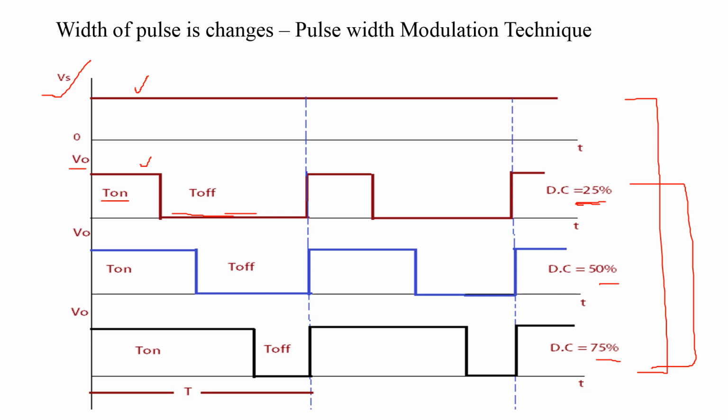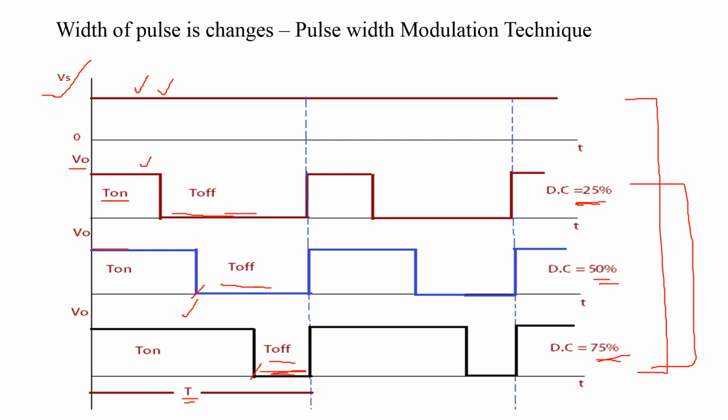Similarly, if we decrease the duty cycle to 50%, means up to 50% of the total time period we get the output voltage which is the same as the input voltage, and for the remaining 50% of the time period the output voltage becomes 0. Similarly consider duty cycle of 25%. In this case up to 25% of the duty cycle we get the output voltage, and for the remaining 75% we get 0 output voltage.